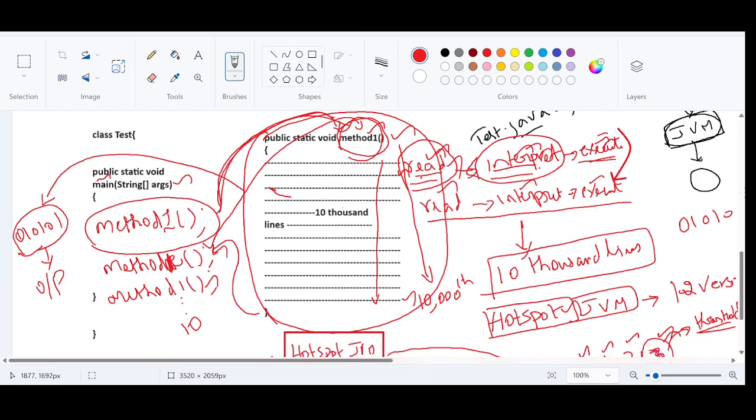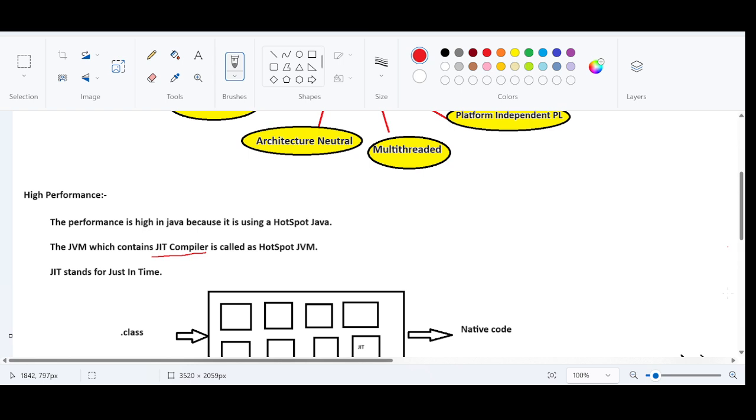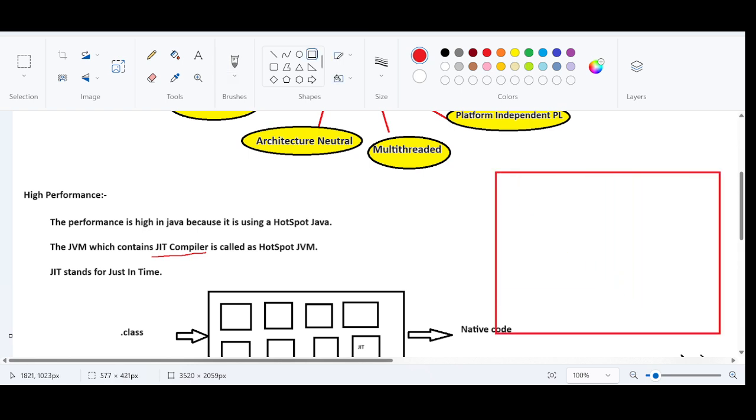So this is a typical case. Again, I am repeating. As I've already said, assume there are 10,000 instructions in method 1.